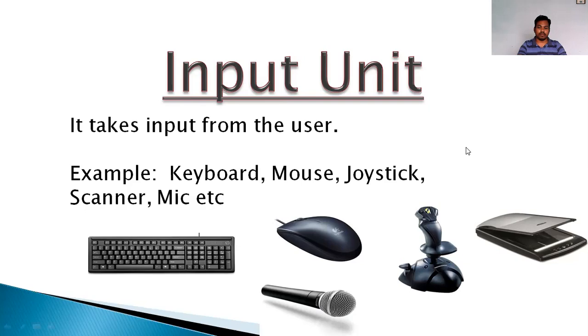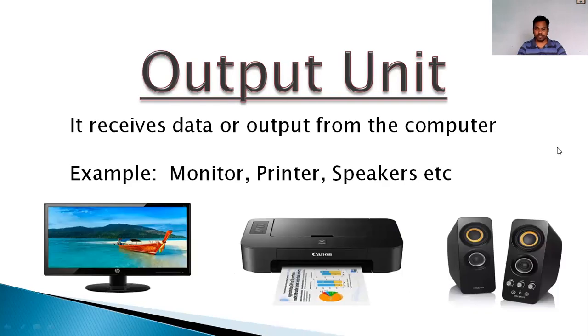Understood? Now let's talk about the output unit. It receives data or output from the computer. Output units are like the monitor. Whatever instructions you are giving, they will be processed and the output will be shown with the help of the monitor. So when you look at the monitor, you can see the output. So in the definition, it receives data or output from the computer, or you can also define it as, with the help of output devices, users can see the output.